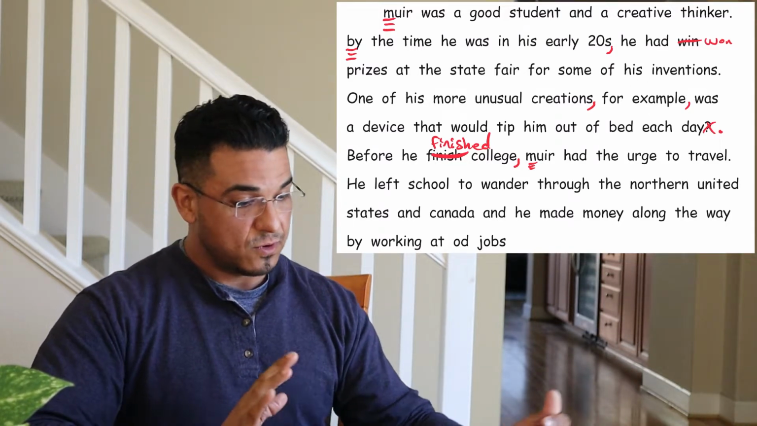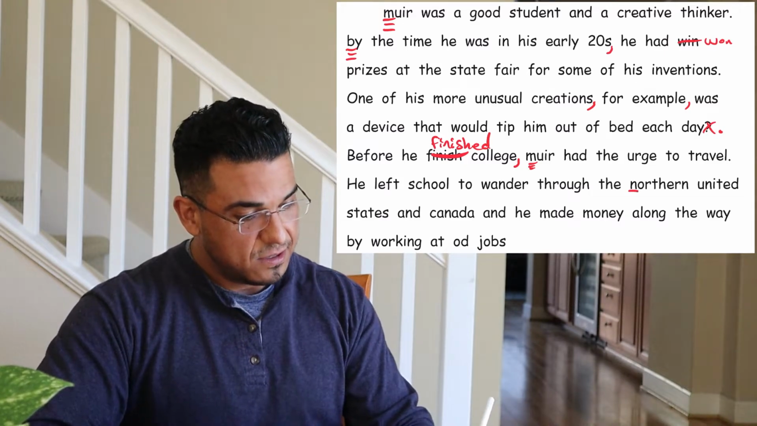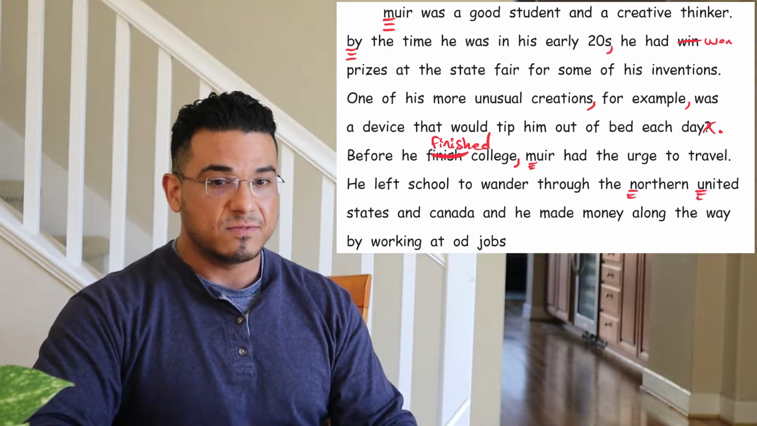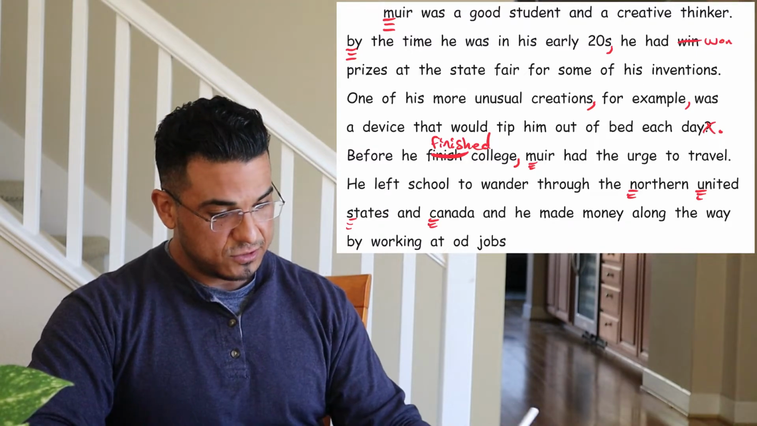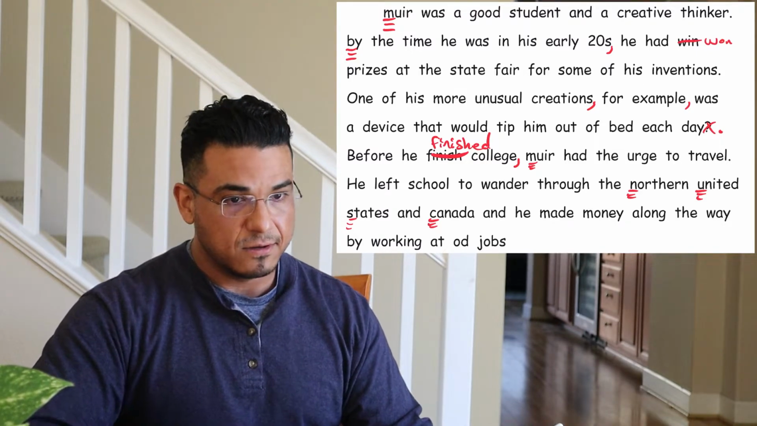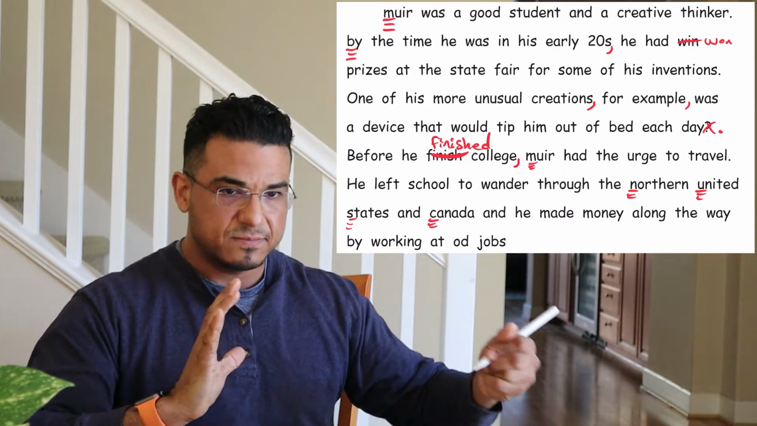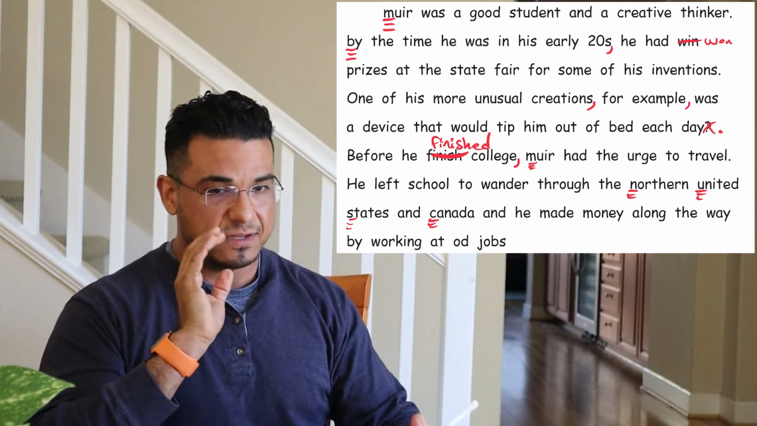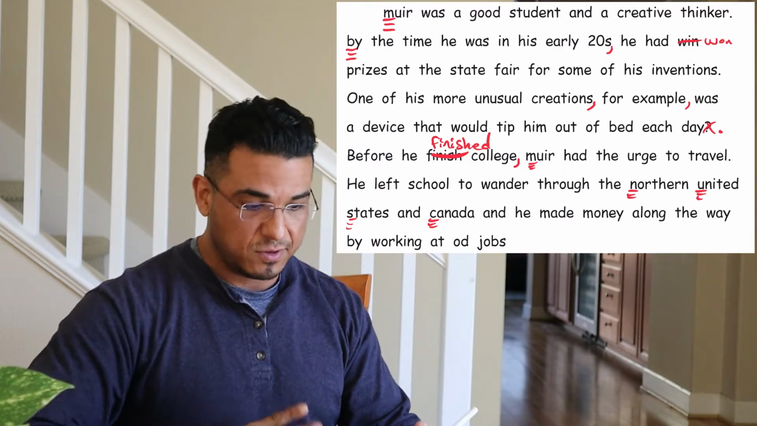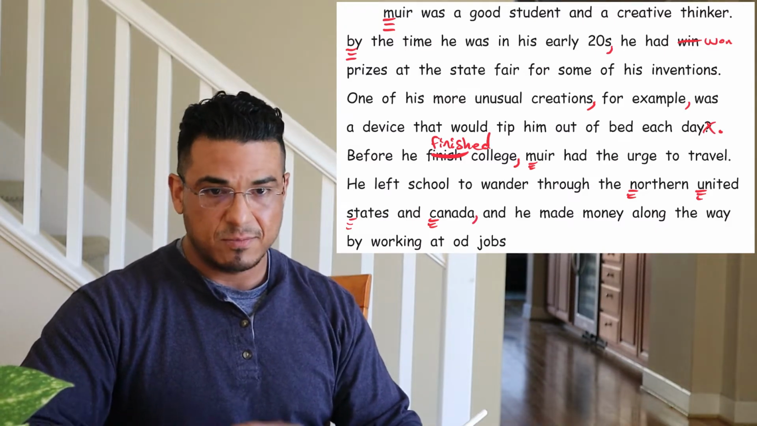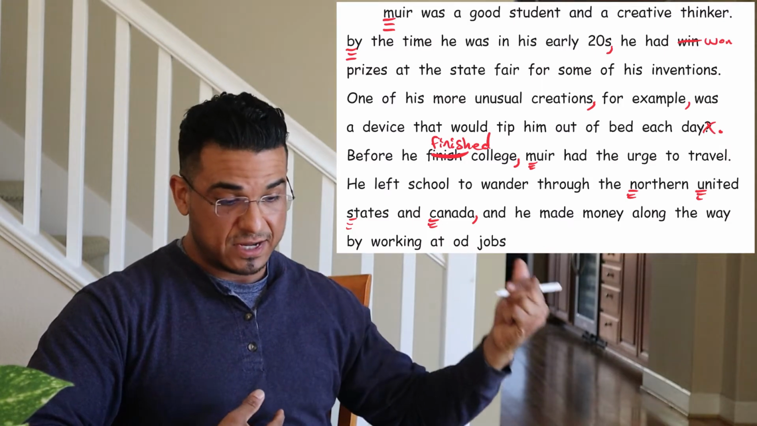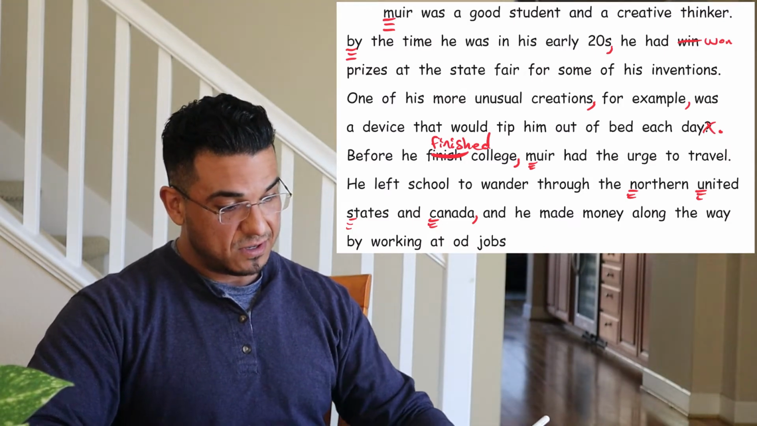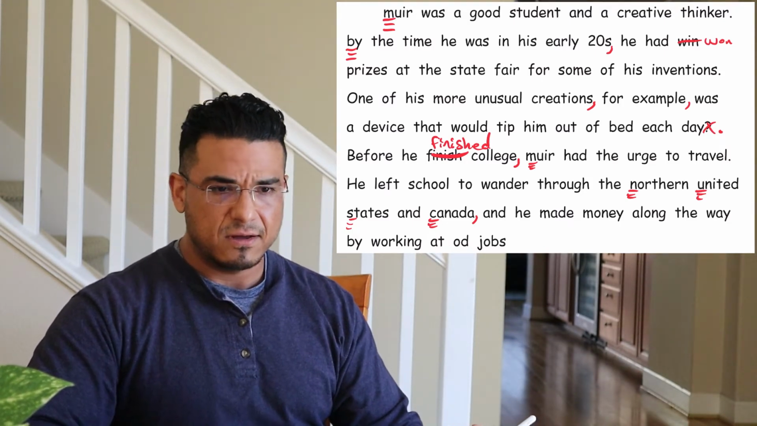He left school to wander through the northern United States, this being a proper noun, it's the name of the location, and Canada, name of a country, and he made money along the way. So here, I'm kind of rushing into the next part of the sentence, which means I should probably take a pause, a quick break, and not fully stop, but we'll just ease into that next part of the clause, and that's the conjunction, and he made money along the way by working at odd jobs.